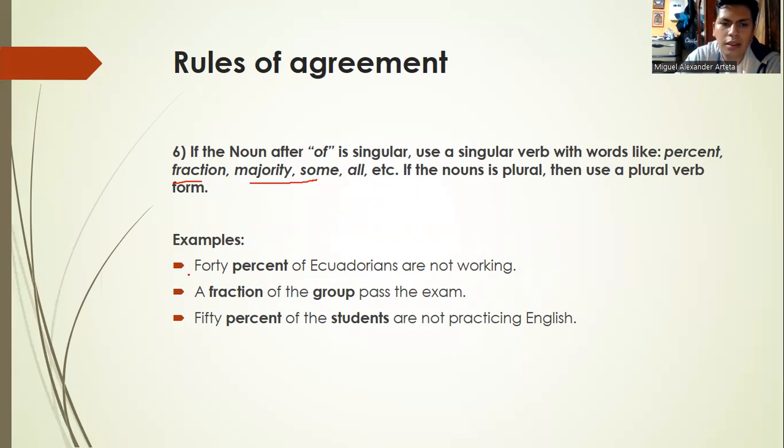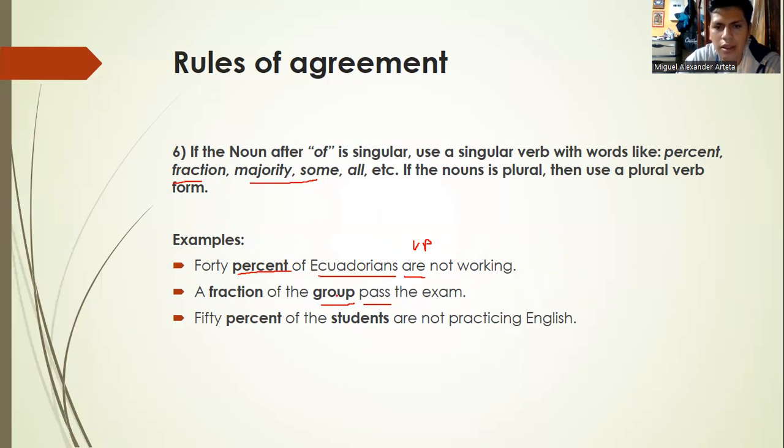For example, in this sentence, 40% of Ecuadorians are not working. We use the verb in a plural form because the noun Ecuadorians is plural. In the other example, a fraction of the group passes the exam.